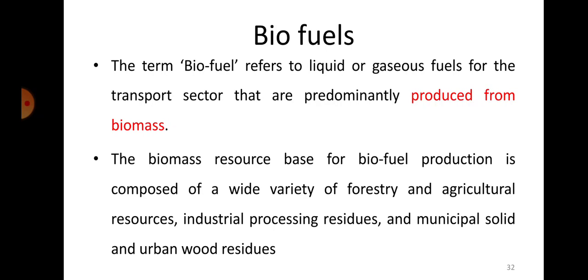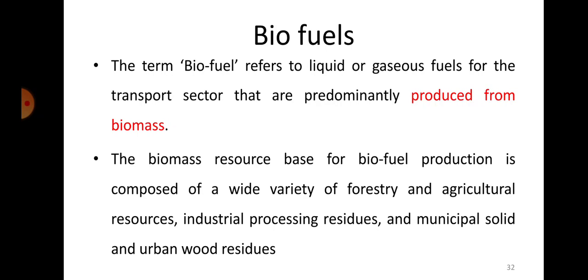Okay, so now the question comes, what is biomass? So I said biofuel refers to a liquid fuel or generally gaseous fuel. We have biogas most of the time, which are generally used for the transportation sector and that are predominantly produced from biomass.